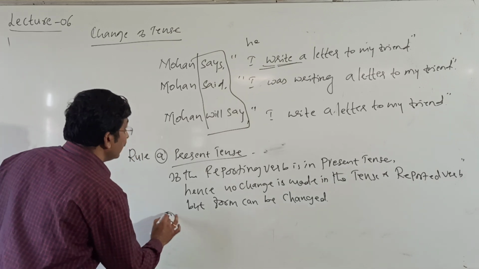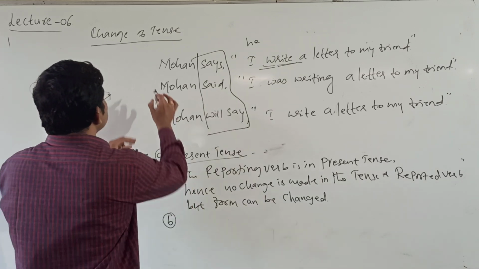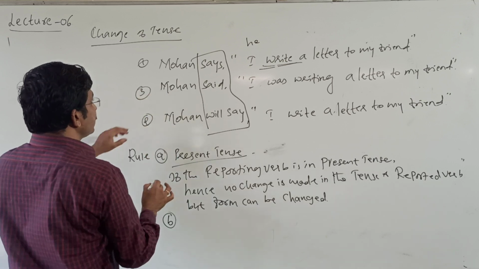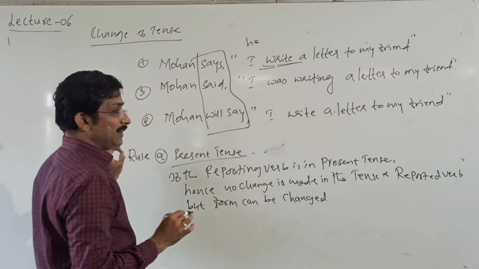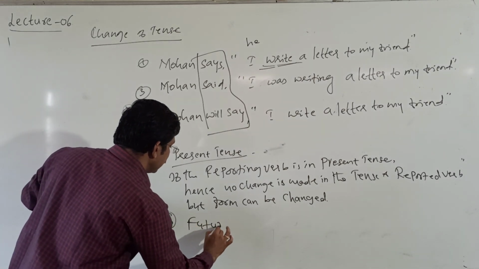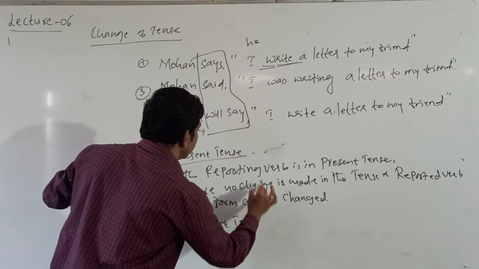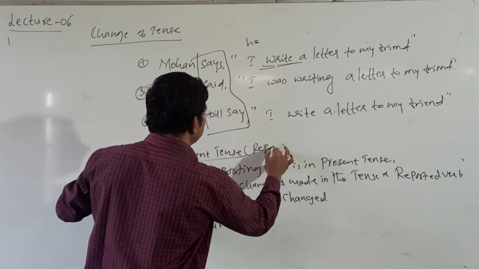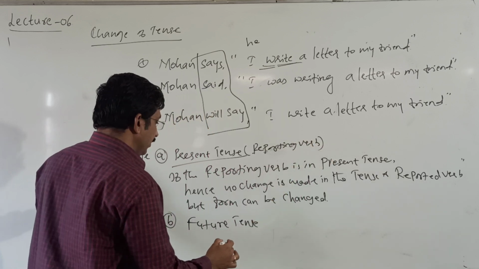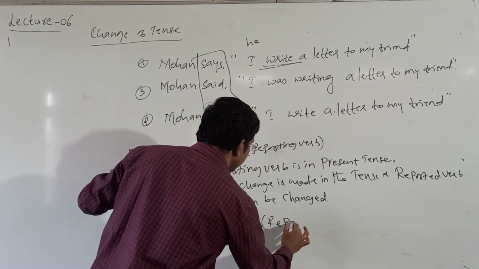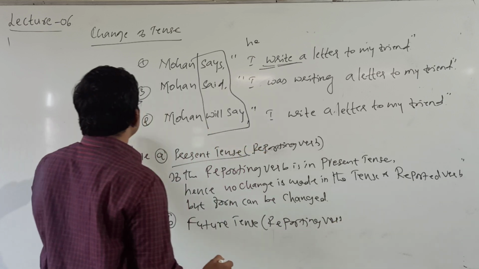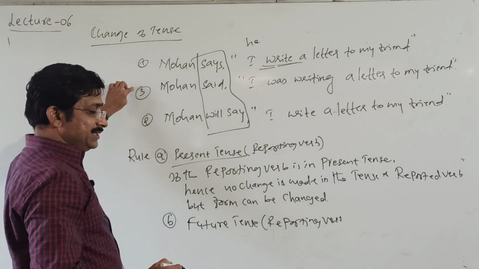Next, let me explain. This is the first one. I'll take this as second one, this as third one, because there are many more rules. I'll explain later. With future tense, that is reporting verb. 1, 2, 3 I have taken like this.